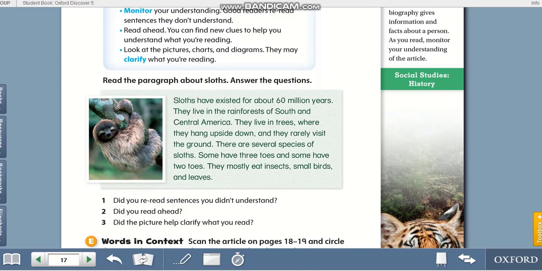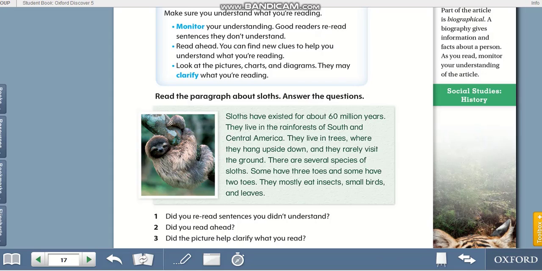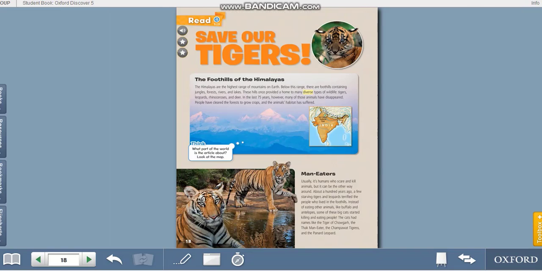Number three, did the picture help clarify what you read? I think while reading, if you didn't know the meaning of sloth, if you looked at the picture, you will know this is a kind of animal, and here we are talking about this animal. I hope you get the meaning of this paragraph by using this reading strategy, monitor and clarify. Now we'll go to the text.